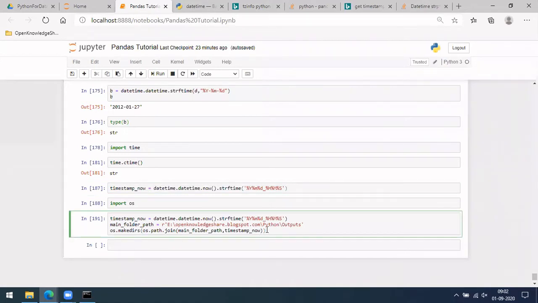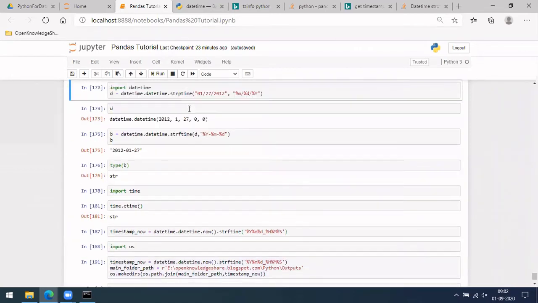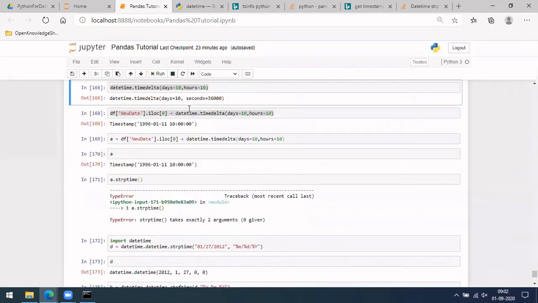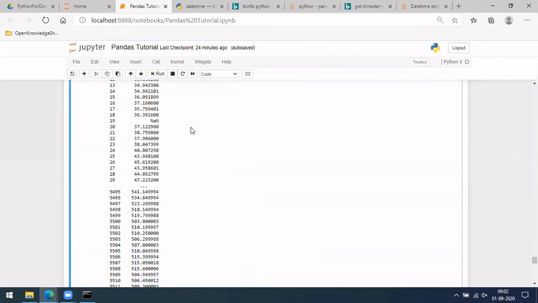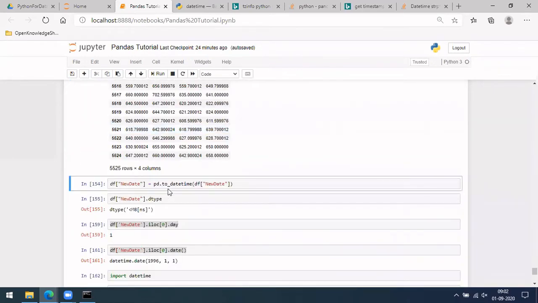So this is about creating timestamps and what timestamps are. Similarly, you can handle all of this within pandas by using to_datetime to convert values into timestamps. It will automatically convert whatever values you have.